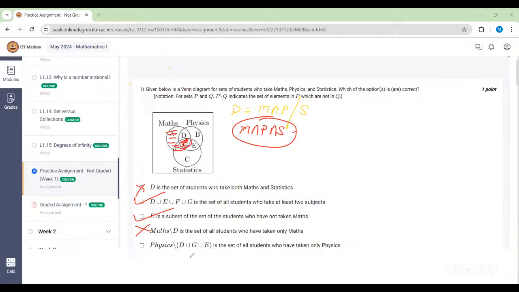And then physics minus D union G union E is a set of students who have taken only physics. Correct, because if you remove this particular part, then we are left with this particular part, and this particular part represents the students who have taken only physics. So that's why these 3 options are correct.